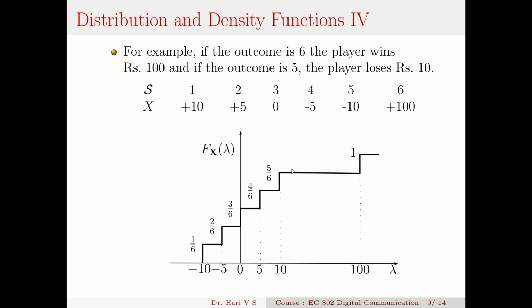At 10 it is 5 by 6, and between 10 and 100 it is 5 by 6. And then when it crosses 100, all of the sample space is covered. So the probability goes to 1, 6 by 6, and stays that way up to infinity. So this is how the cumulative distribution function looks.